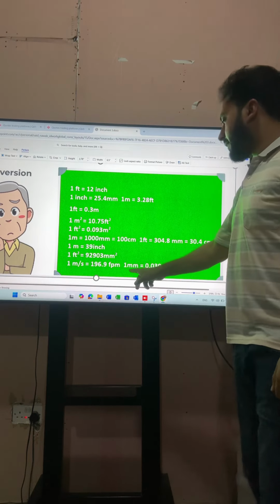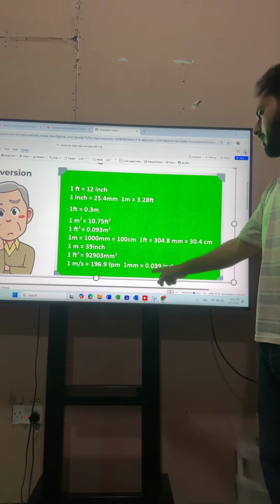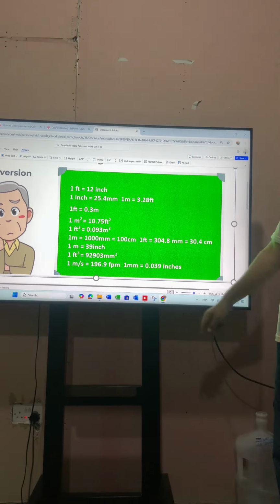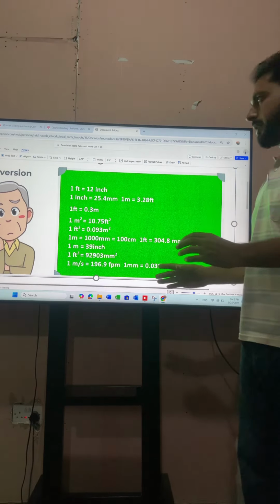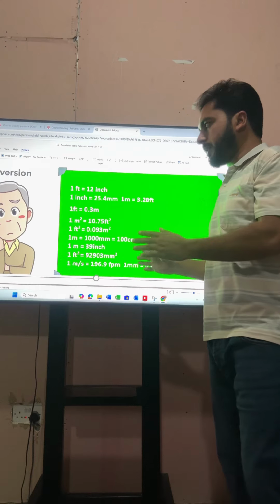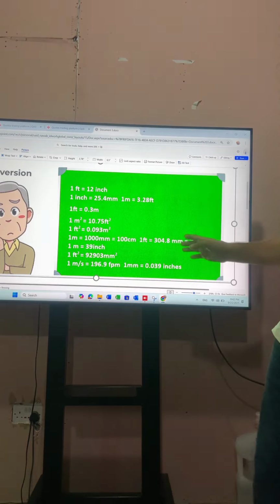And then we have 1 millimeter is equal to 0.039 inch. This screenshot I'll give you in the description. So you can see from here.